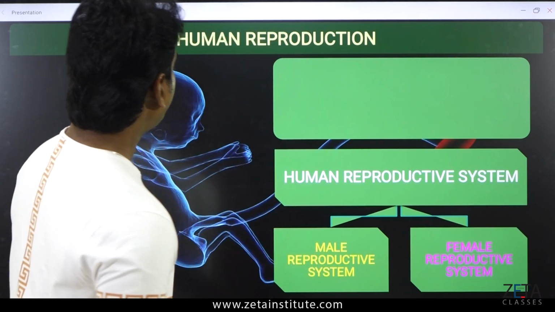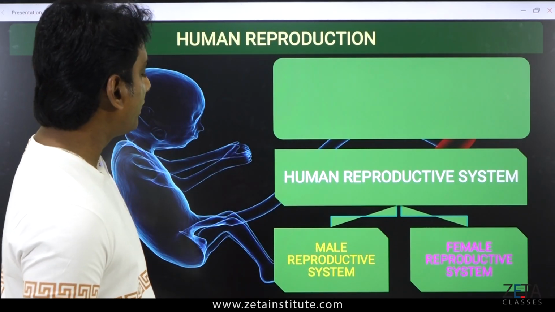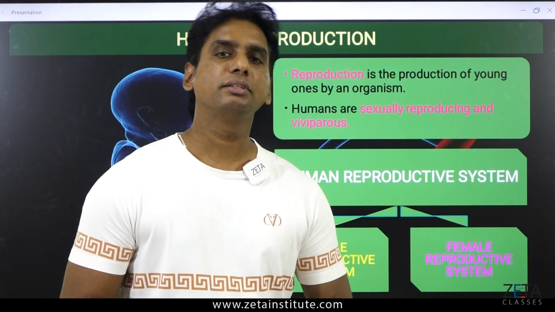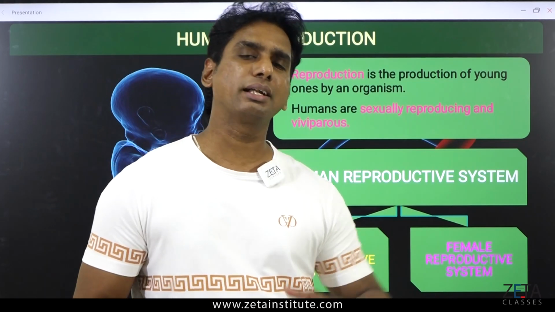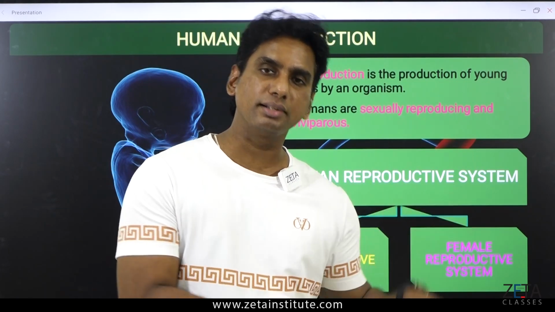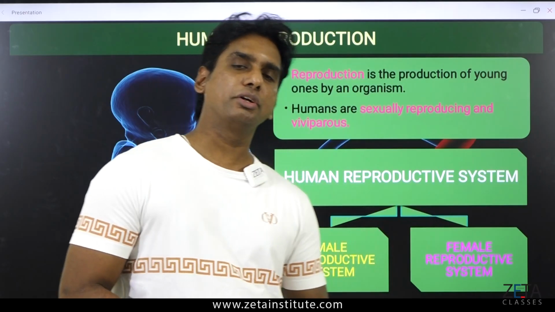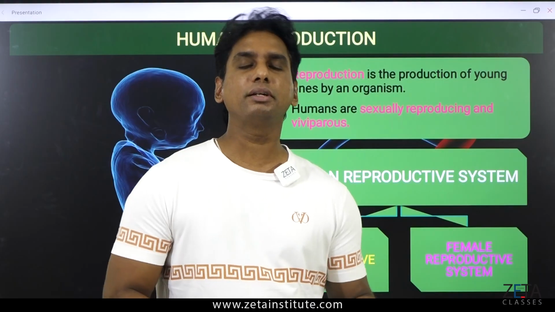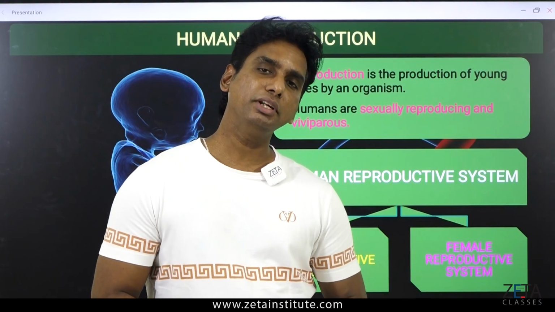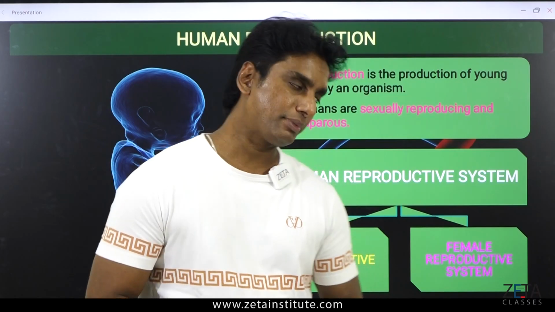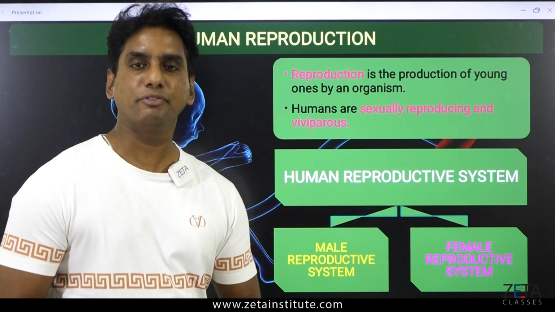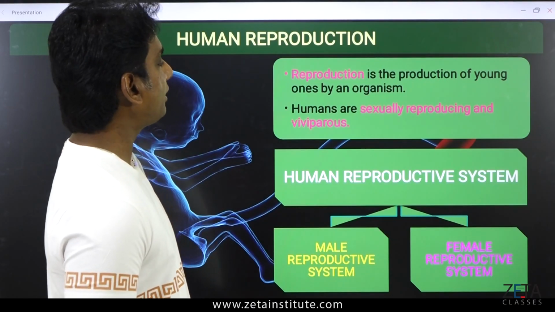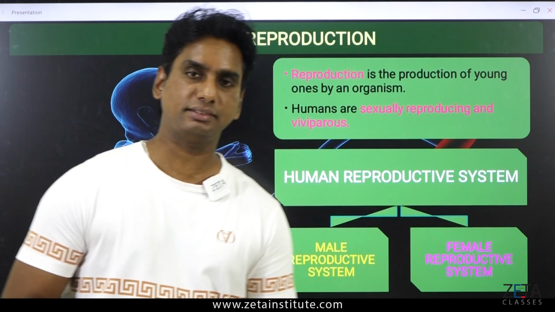Here we have human reproduction, and the system is divided into the male and female reproductive system, the man and the woman. There are a few similarities in the parts involved and in how the sex hormones function, but there are huge differences between the male and female reproductive systems. But let us go back to the definition of reproduction. It is the production of young ones by an organism, and humans are sexually reproducing and viviparous.